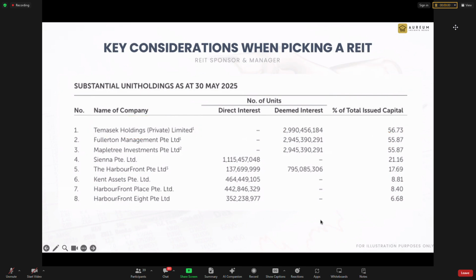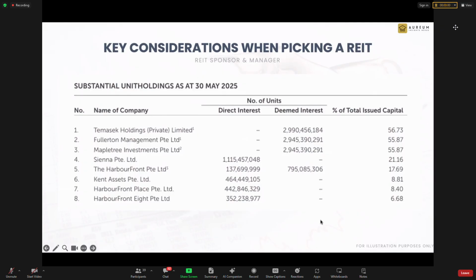Long-term wise, it is not economical for the sponsor to hold too much stake in the REITs, and they need to trim. But how are they going to trim? If they were to sell, the REIT price will plunge. So that is a tough one. So this is why, with this REIT, I suddenly look at it and wonder how are they going to trim? They cannot trim. There's no way they can trim.